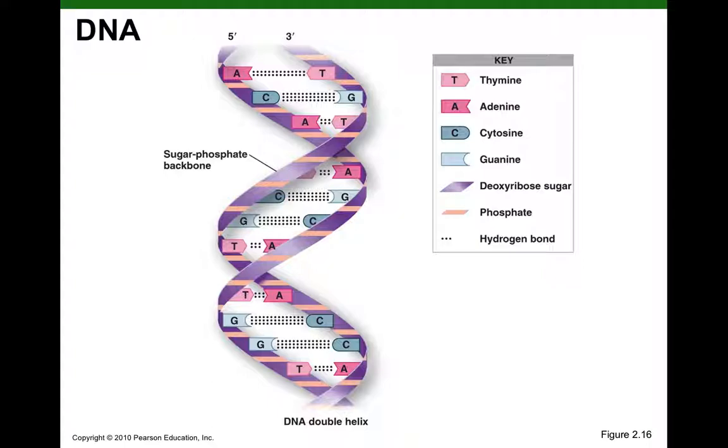So we talk about the 5' end of DNA and the 3' end of DNA. 5' is a head, 3' is a tail. And why that's important is incoming nucleotides can only be added to the 3' tail of a DNA strand. So we say that DNA synthesis is 5' to 3'.